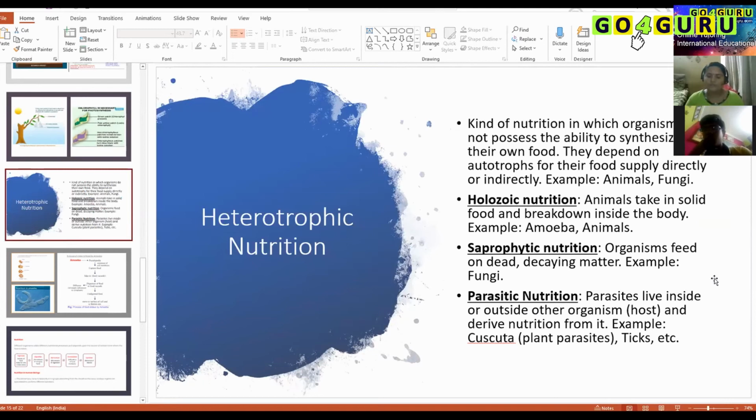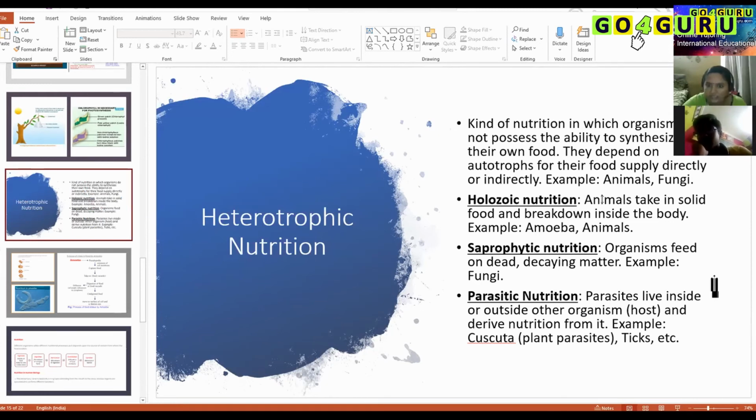First of all, heterotrophic nutrition means organisms that depend on autotrophic organisms. They cannot make food by their own. They cannot prepare their own food, and they are dependent on other organisms, autotrophic or heterotrophic, to derive energy. Like humans, animals, birds. And heterotrophic nutrition is again of three types: holozoic, saprophytic, and parasitic.